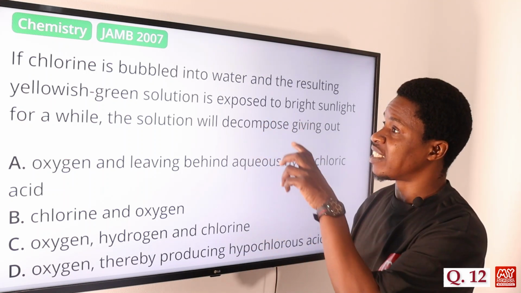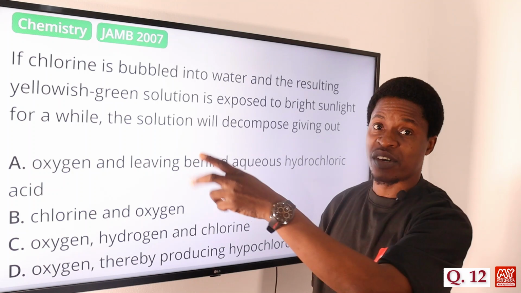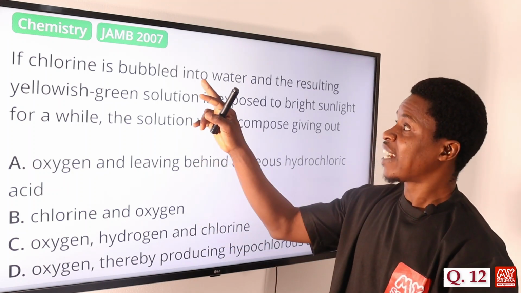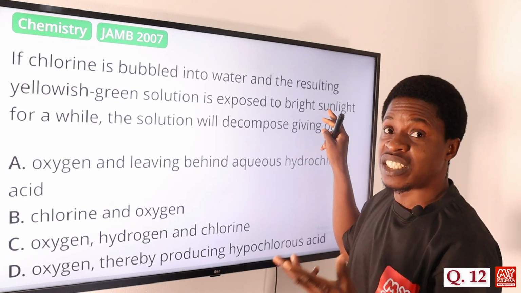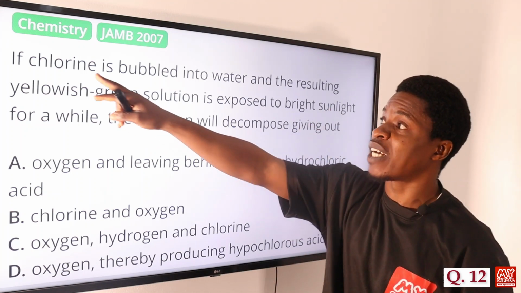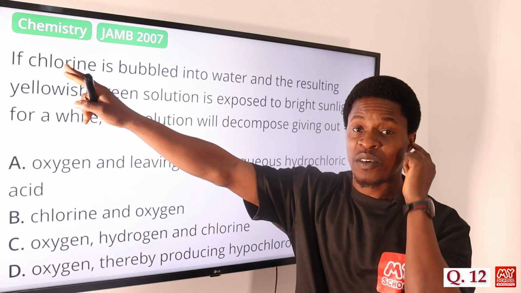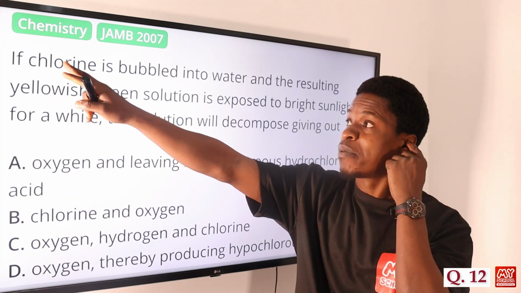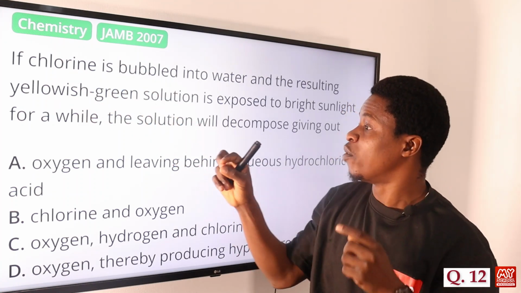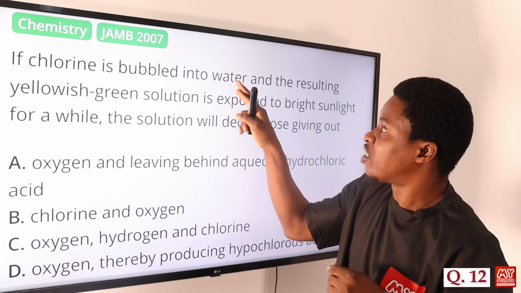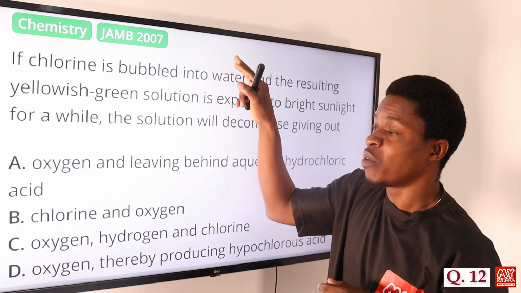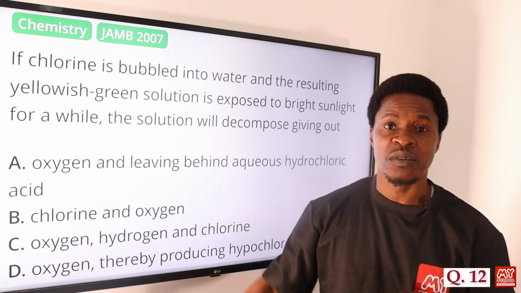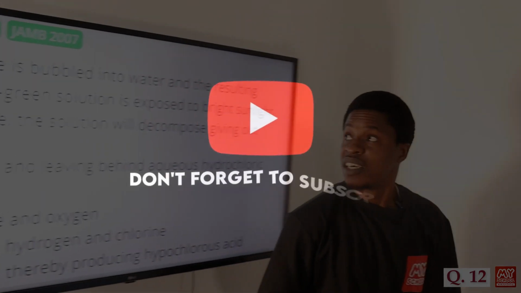Now what happens is that when chlorine, don't forget chlorine is Cl2, is bubbled with water, what happens? Because it's exposed to sunlight, the sunlight is going to break the chlorine molecule. Once it breaks the chlorine molecule, it will now liberate oxygen from the water that we have here, and then we have H and then the Cl. Let's look at the board to see the reaction.